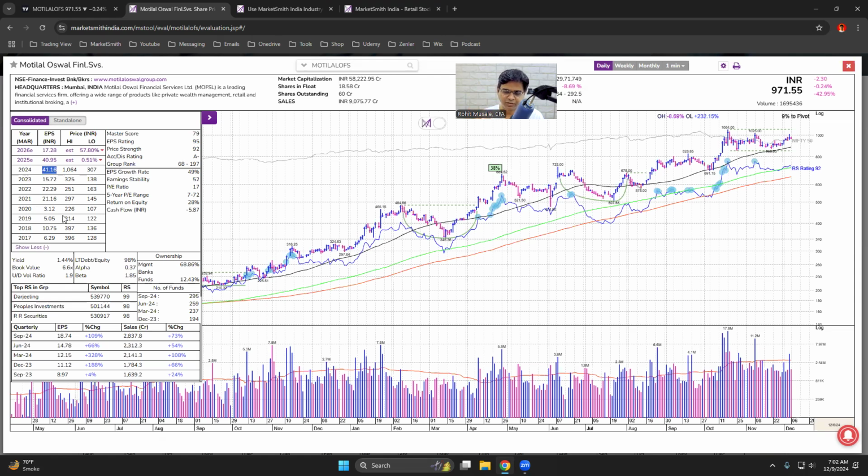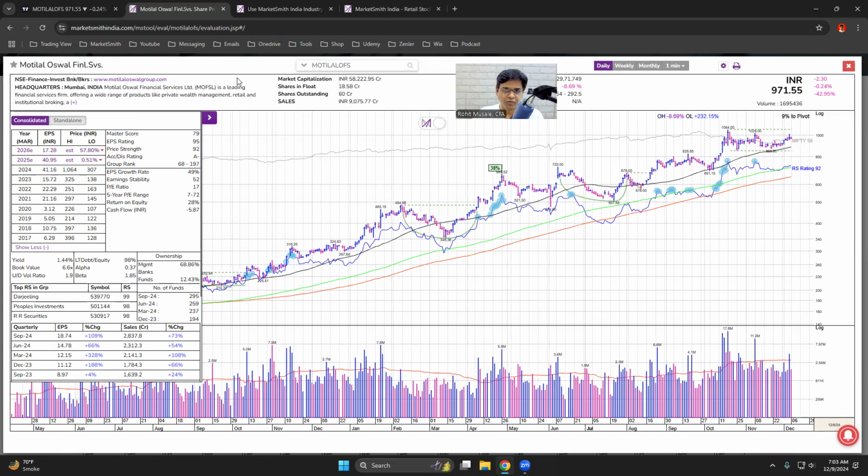That is the characteristic of a leading stock. If you study the past 100 years of stock market data, and in this case, from 2021 to 22 there is a positive EPS growth. From 2022 to 2023, there is actually a decline. Forget about accelerating or decelerating growth, there is actually a decline in the EPS, which is not a good sign.